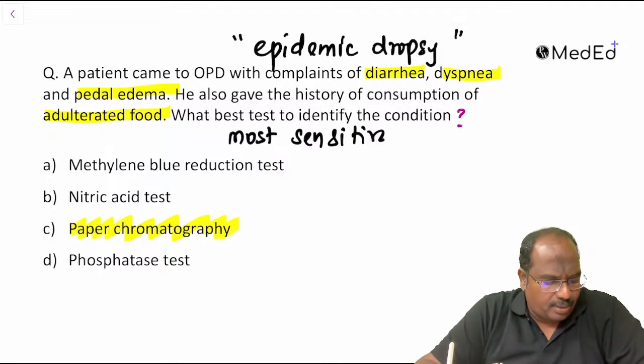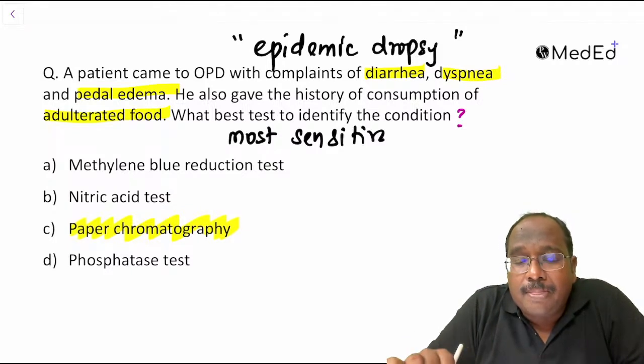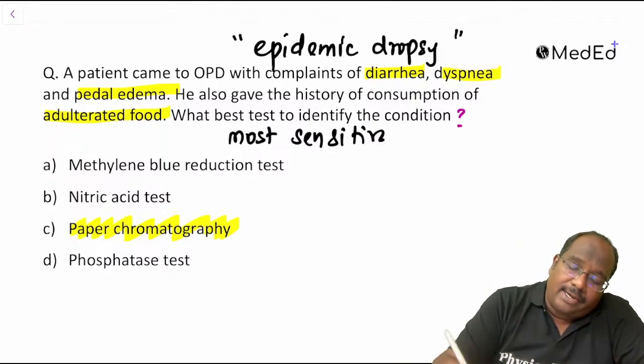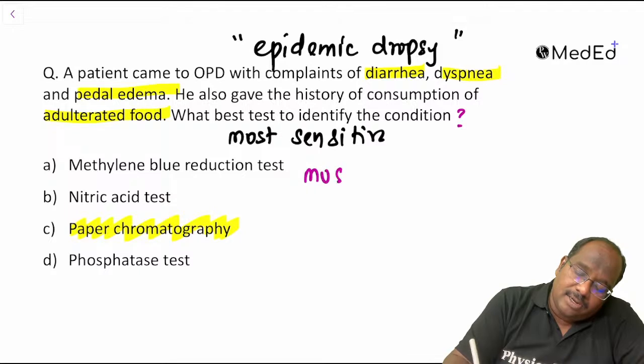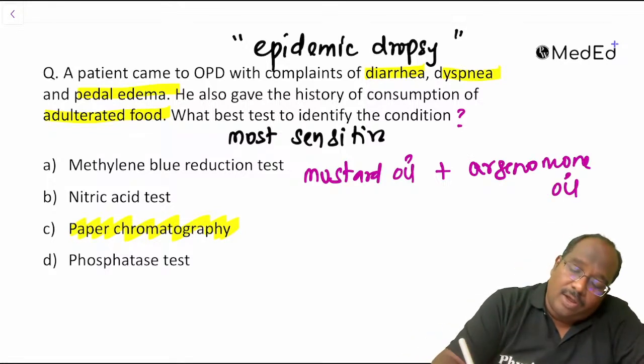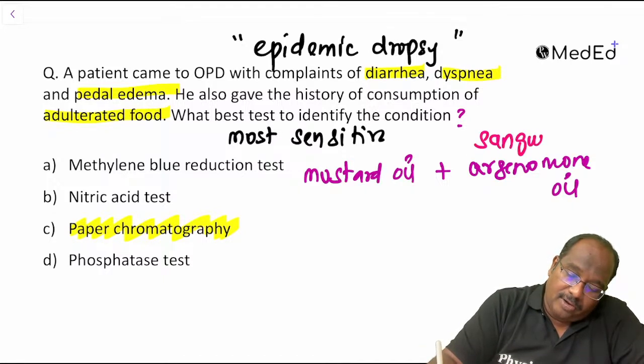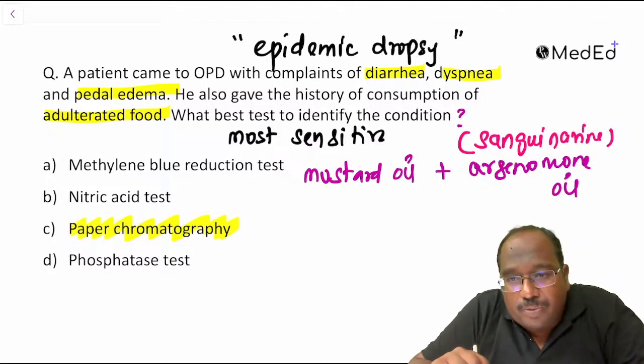The adulteration was mustard oil adulterated with argemone oil. The argemone oil contains a toxin called sanguinarine. The test is paper chromatography.